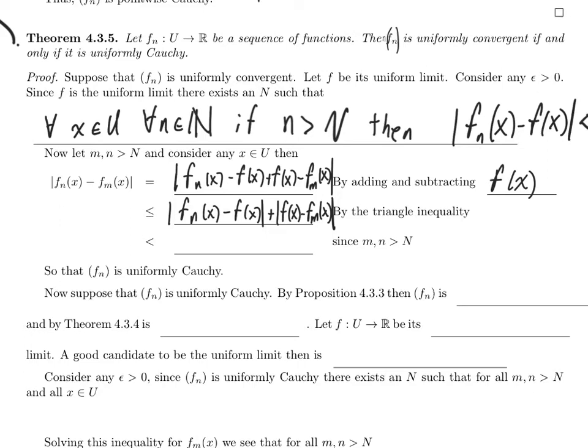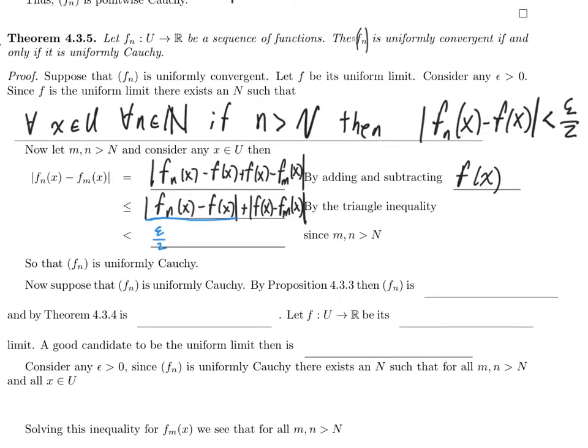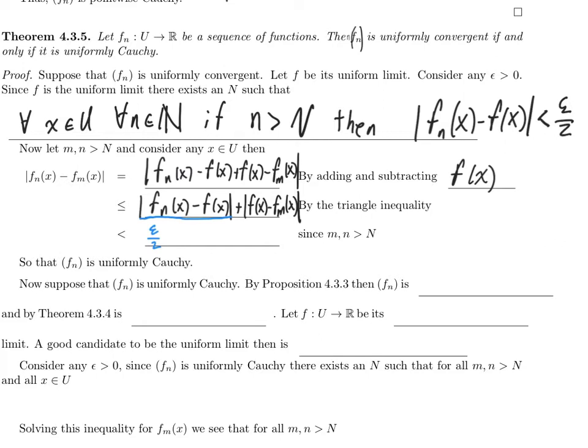Oh wait, so little n is bigger than big N. Right, little n is bigger than big N. That means I can use this implication. Little n is bigger than big N, so I know that that conclusion happens. So the absolute value of f sub n of x minus f of x, this piece, is less than epsilon over 2. But I also know that little m is bigger than big N. So, since little m is bigger than big N, then this same conclusion happens where n is replaced with m. So this piece is less than epsilon over 2. Epsilon over 2 plus epsilon over 2, that of course adds up to epsilon.